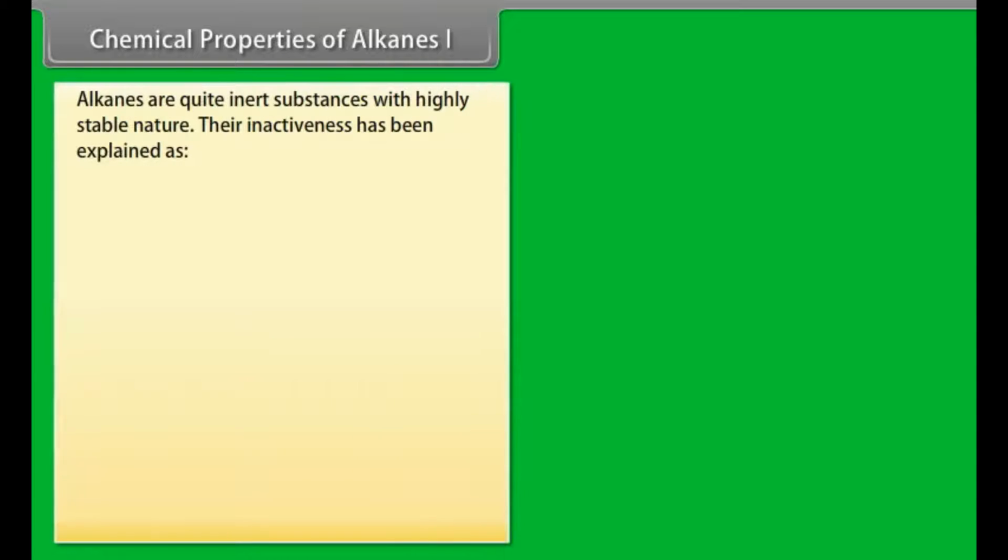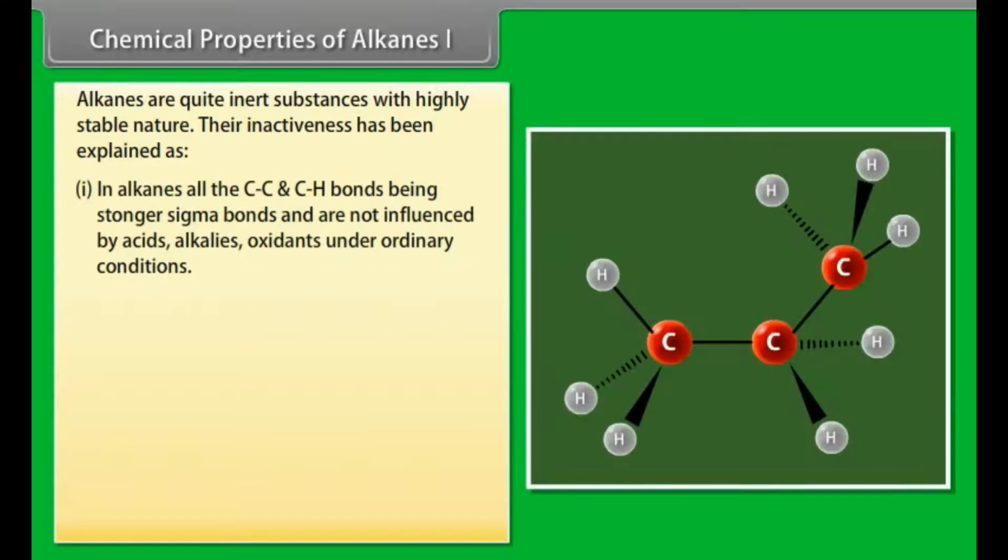Chemical properties of alkanes, part 1. Alkanes are quite inert substances with highly stable nature. Their inactiveness has been explained as: Number 1. In alkanes, all the carbon-carbon and carbon-hydrogen bonds are strong sigma bonds and not influenced by acids, alkalis, oxidants